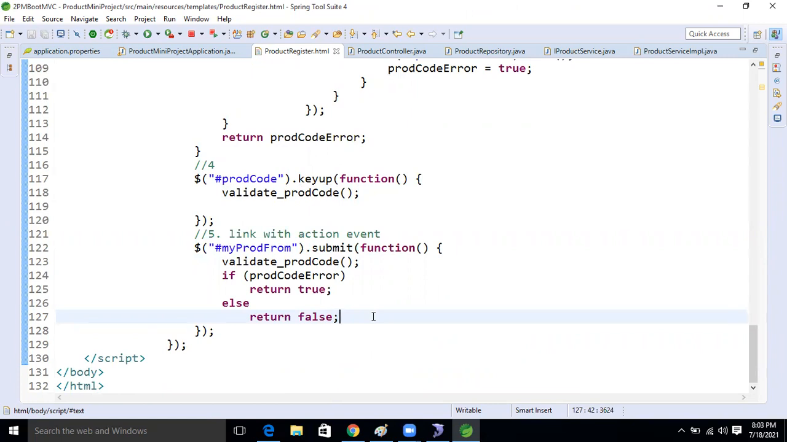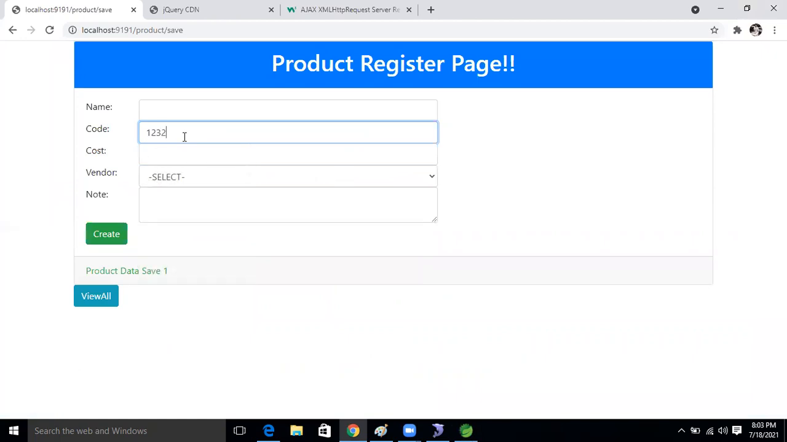Ravi, what is key up? Key up is to generate a link with an action event, right? Here, whenever we are doing anything, one action will happen, right? One action is happening.